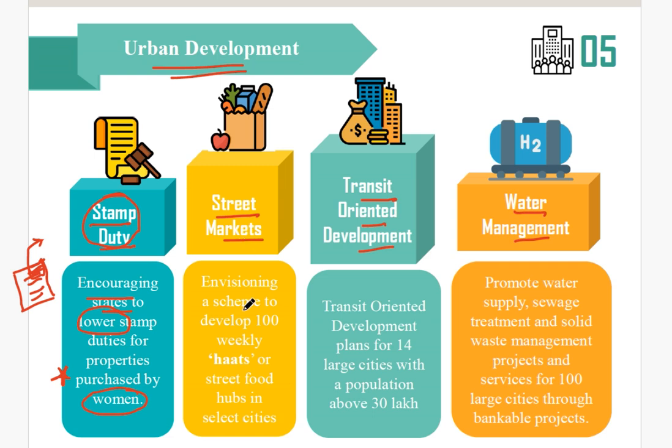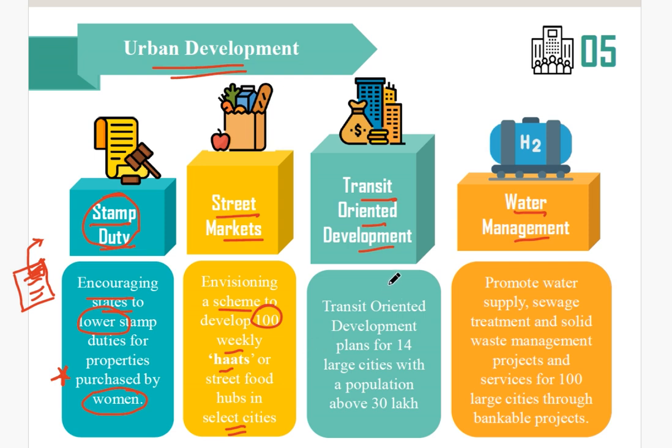Okay, anyways, street market. In case of street markets, they are envisioning a scheme to develop 100 weekly haats or street food hubs in certain selected cities. They have not revealed the cities' names yet, but 100 weekly haats will be constructed in selected cities.